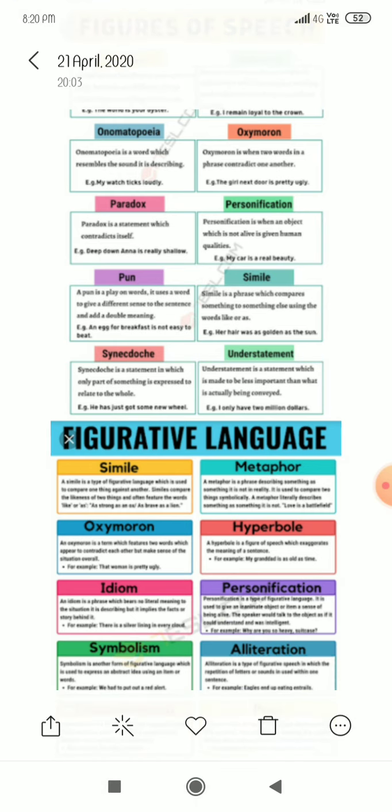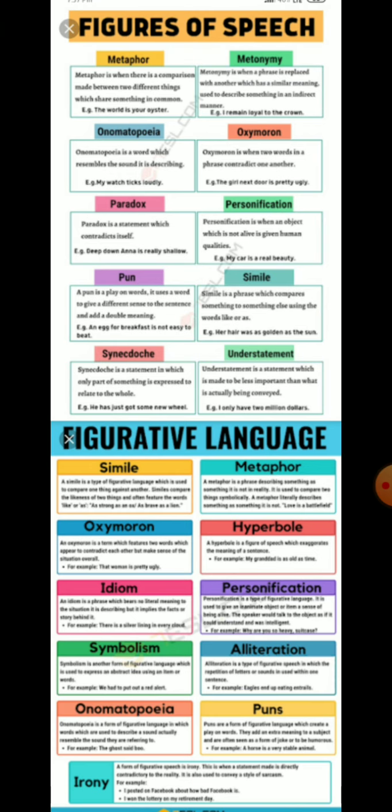This is how you can learn and use figures of speech in your speaking as well. As I said, this is ornamentation. It beautifies your speaking and writing. Today, we have just discussed these five types of figure of speech. In our next class, we will discuss more.